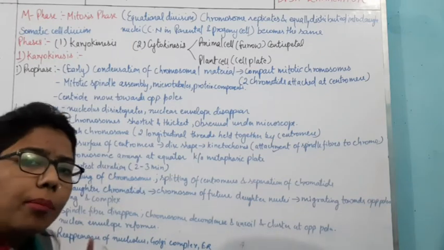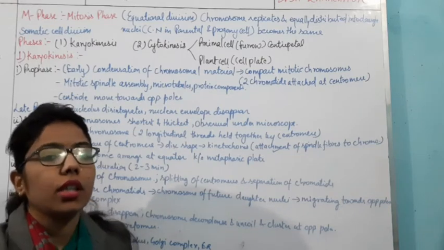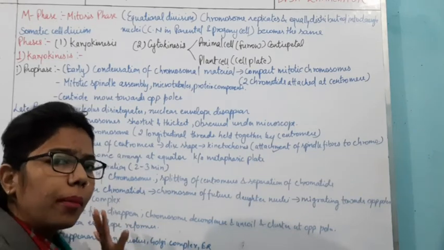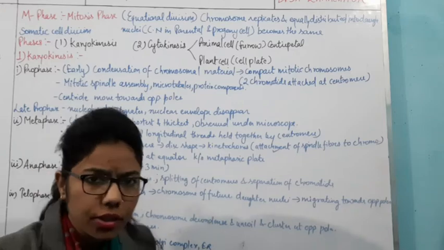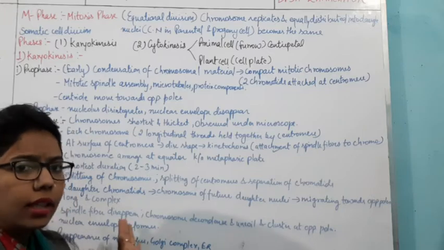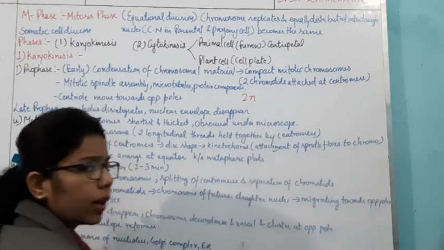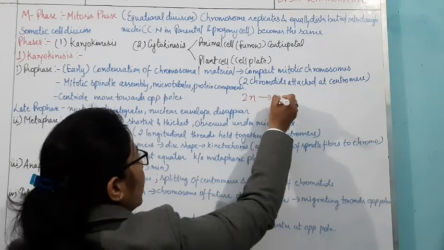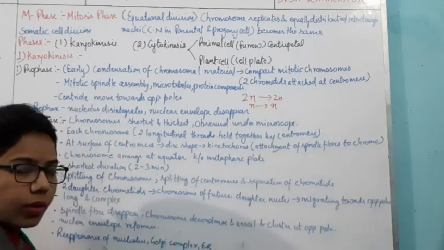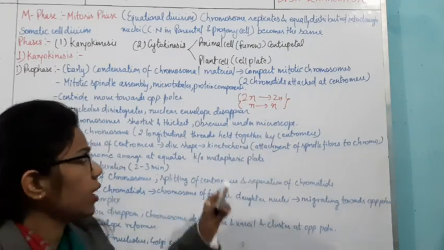This M phase is the mitosis phase. This mitosis is also known as equational division. So whenever we have to maintain the chromosome number, we will use the mitotic division. Why? Because it is an equational division, and whatever cell it forms will be exactly the same as the initial one. If we start with 2n, we will ultimately get 2n only. If we start from n, again we get n only. So this is the mitosis in which we are maintaining the equational division.